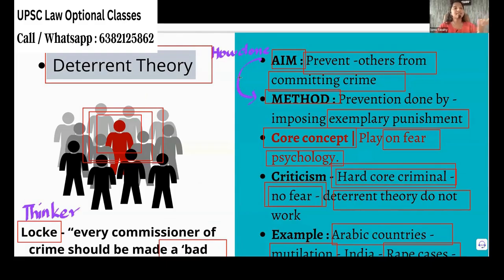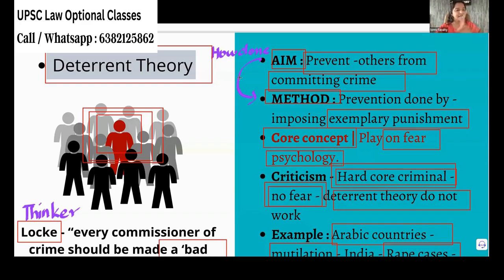But why is the death penalty given? That question you ask, these two people will give different answers. You ask the deterrent theory, why are we giving the death penalty to that person? He will answer that if I give the death punishment to this person, other people will watch this person and they will not do the same thing. It will deter others. So the explanation only differs. The reason only differs.